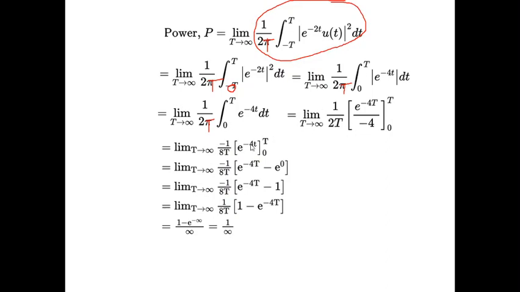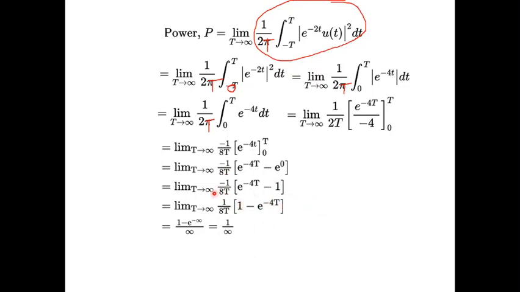See, you can see that I am not substituting t to infinity till now. I have to complete fully all this integral. So 1 by 8t, e power minus 4t, 0 to t. Substitute the limits. E power minus 4t minus e power 0, minus 1 by 8t, e power minus 4t minus 1. Limit t tends to infinity, 1 by 8t. Right? So this minus, so 1 minus e power minus 4t.